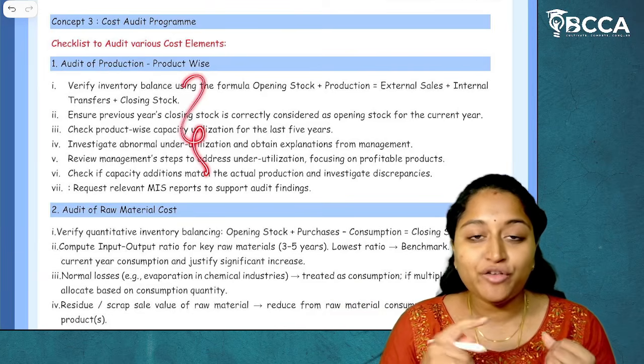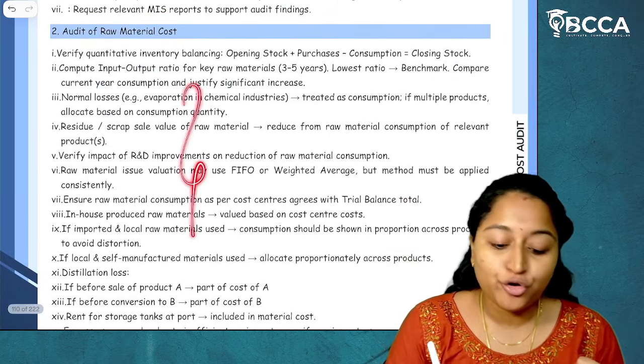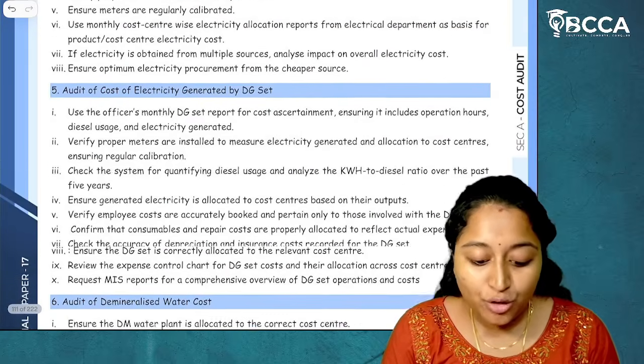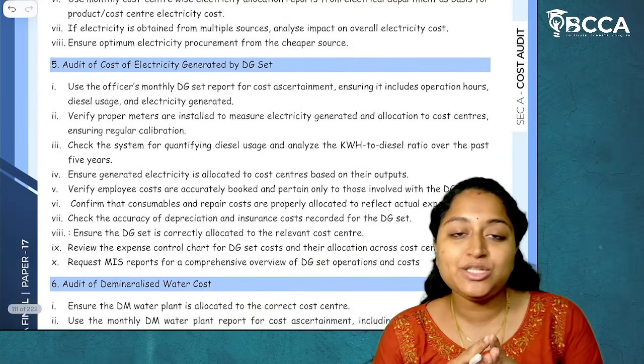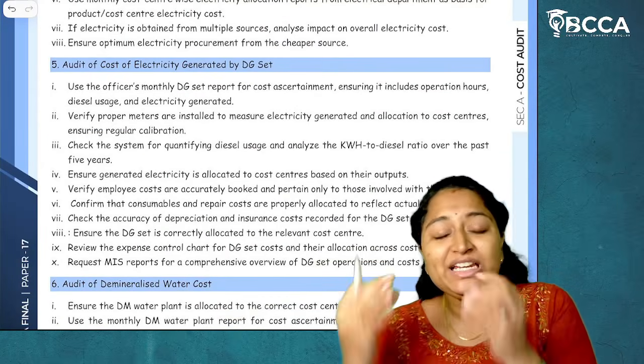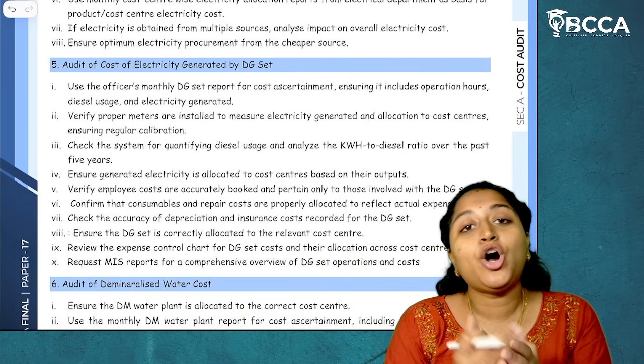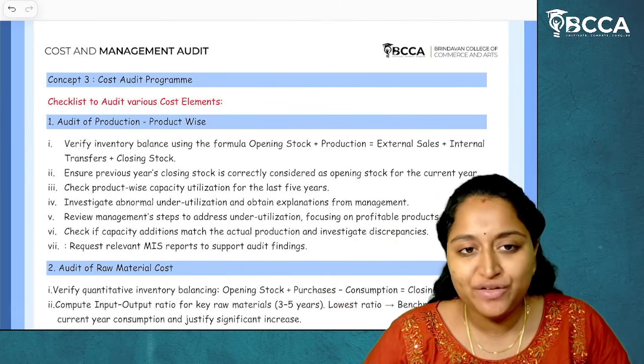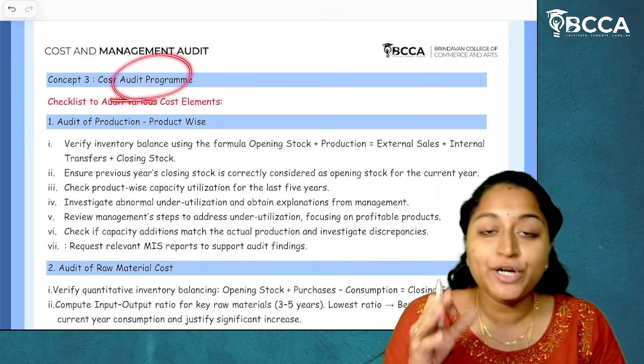Like how the audit of production has to be done, how the audit of raw material cost has to be done, how the audit of electricity, how the audit of demineralized water cost, each and every element of it. Regarding that, a proper planning and strategy, if it is given, then that is called a cost audit program.